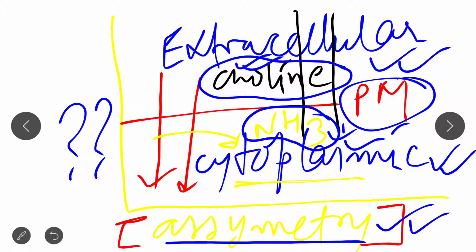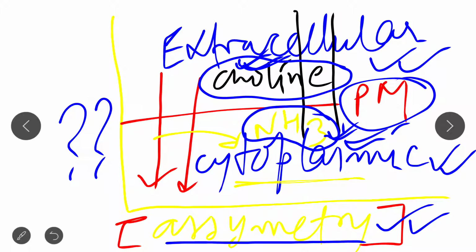The answer is that they are moved by transbilayer movement, and this transbilayer movement basically occurs by these proteins, that is flippase, floppase and scramblase. Clear up to this?